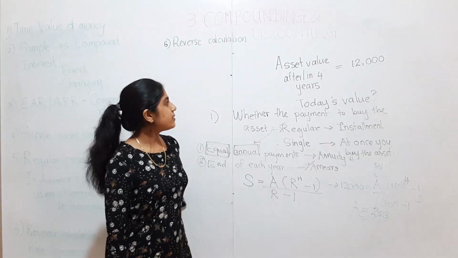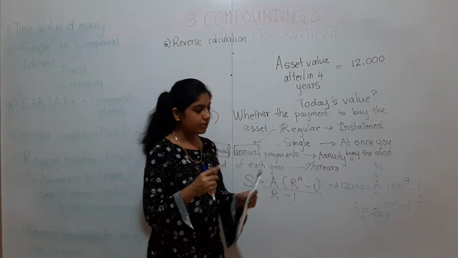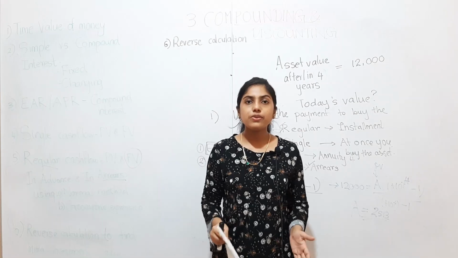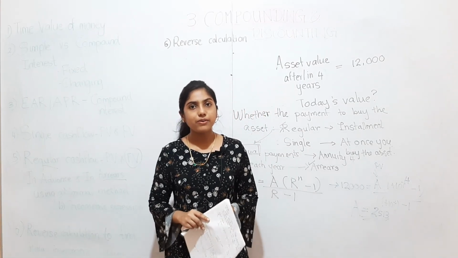Okay. So with that we finish reverse calculation to find the initial investment value. With this we finish the chapter compounding and discounting.